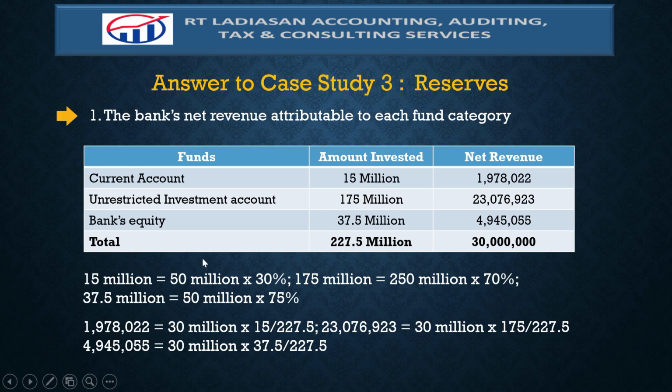For instance, for the current account, to determine the net revenue attributable to the current account, it's 30 million, the total profit, multiplied by 15, which represents the amount invested for current account, over the total amount invested of 227.5 million. So it's 15 over 227.5. The same procedures or manner of calculation applies with respect to the other funds.